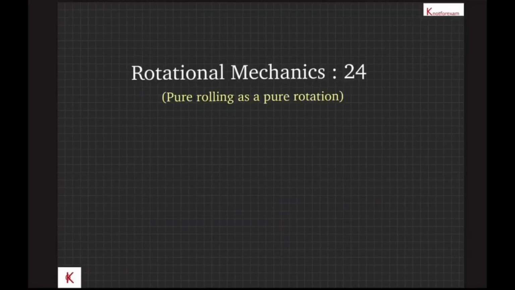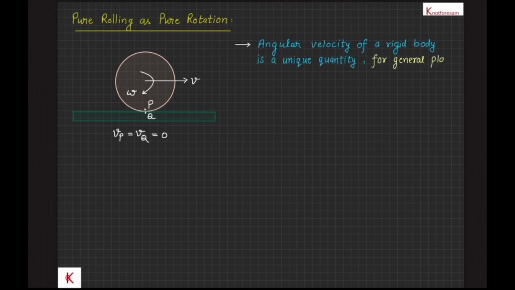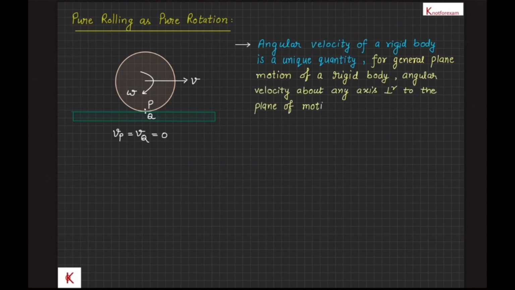We are going to discuss how pure rolling is equivalent to a pure rotation. Let's take a look at the following example of pure rolling of a rigid body having linear velocity v and angular velocity omega. For pure rolling, the relative velocity of contact points is 0, therefore Vp will be equal to 0 as shown in the figure, and it is 0 if the surface is stationary. Also, we can understand that the angular velocity of a rigid body is a unique quantity. For general plane motion of a rigid body, angular velocity about any axis perpendicular to the plane of motion through any point on the rigid body will be the same.